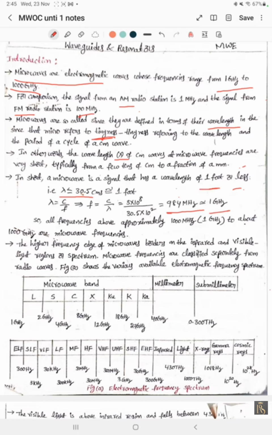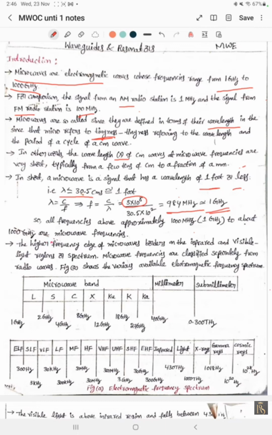Here C is the speed of light in vacuum and lambda is the wavelength. We get 1 gigahertz as the frequency. So all frequencies from approximately 1000 megahertz, equal to 1 gigahertz, to about 1000 gigahertz are microwave frequencies.